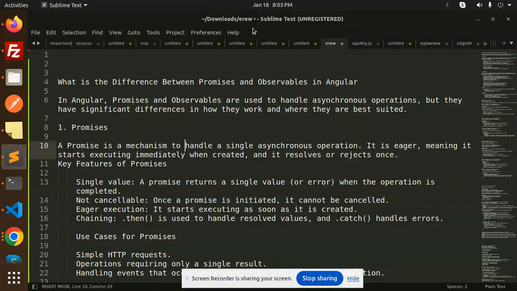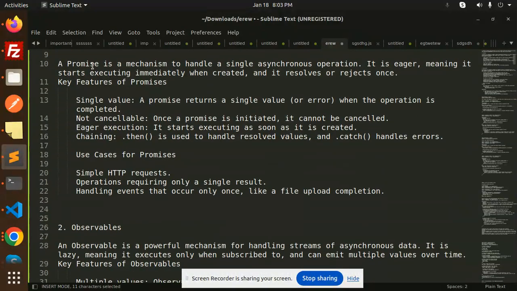Let's get started. So in Angular, promises and observables are used to handle asynchronous operations, but they have significant differences in how they work and where they are best suited. Promises. A promise is a mechanism to handle a single asynchronous operation. It is eager, meaning it starts executing immediately when created, and it resolves or rejects once.